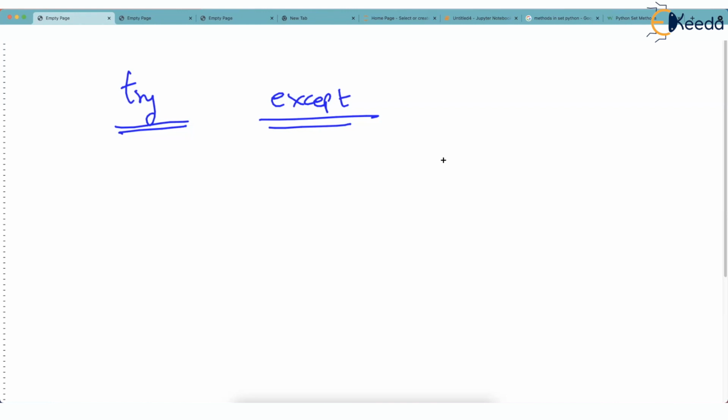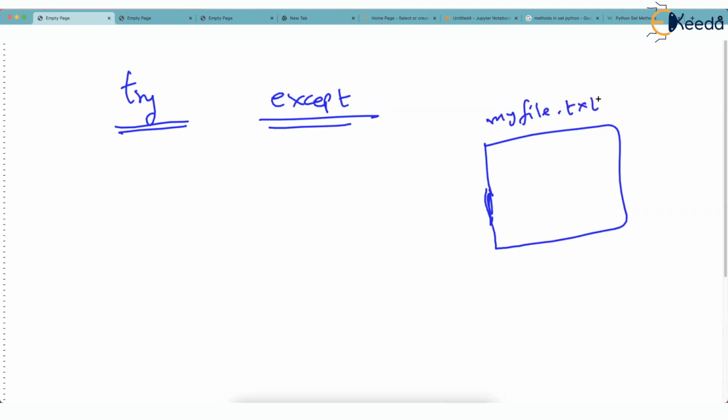Let's see an example. Let's say I have a computer file, I have a text file. Just imagine I have a text file. Let's say myfile.txt. This is the file I am having. And this contains some text like hello, how are you, something like that. This file is on the hard disk in some drive, some folder, okay? And I want my Python program to open this file and process this file.